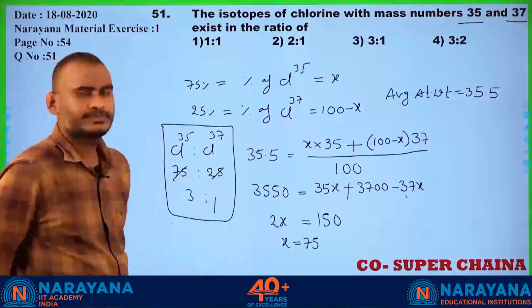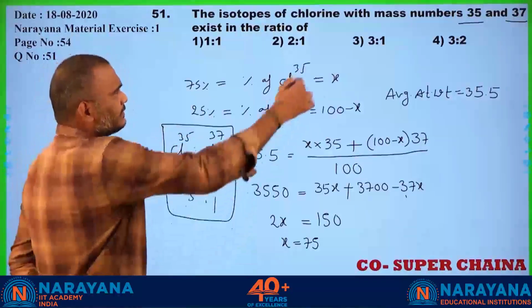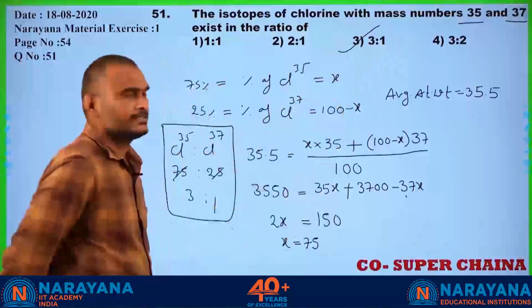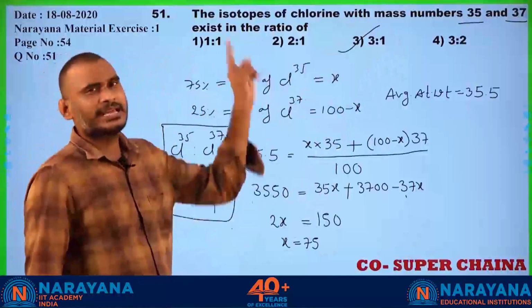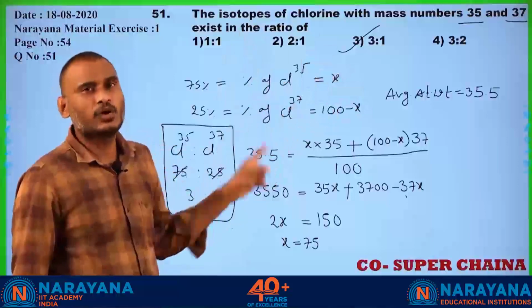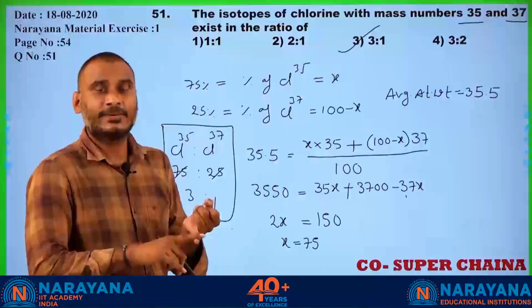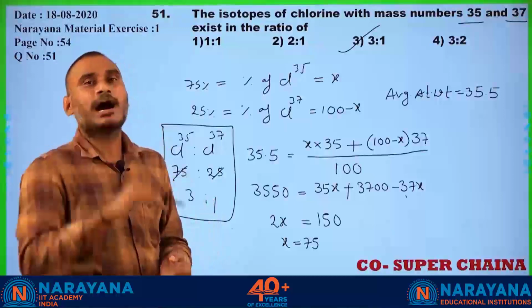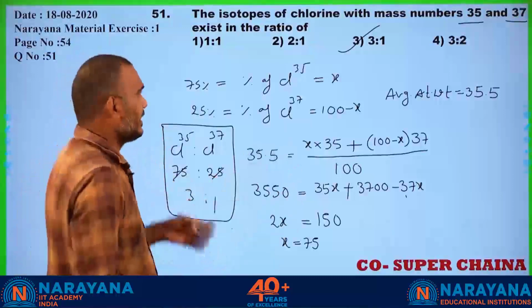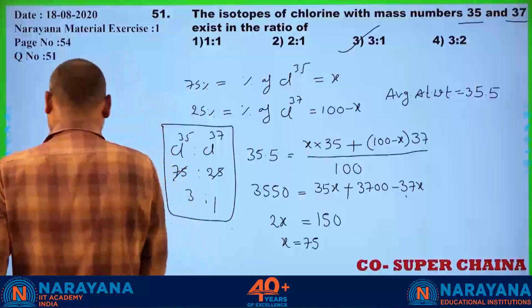You got the answer? Yes students, that is why the answer is this. This is how to apply it if masses are given and you find the percentage abundance. In the previous problem they gave percentage abundance and mass and asked for average atomic weight. This is the way you can carry on.